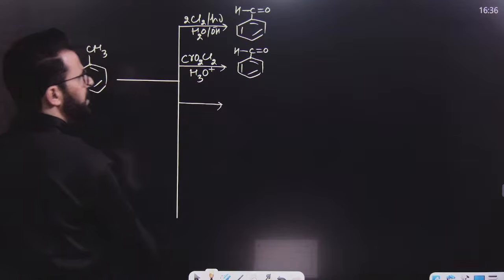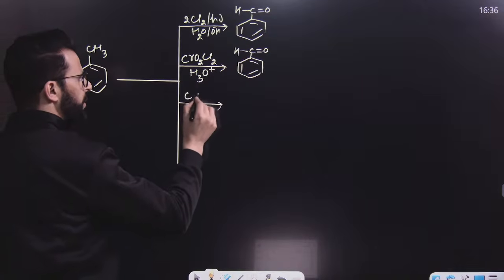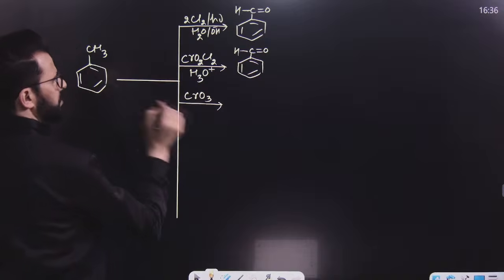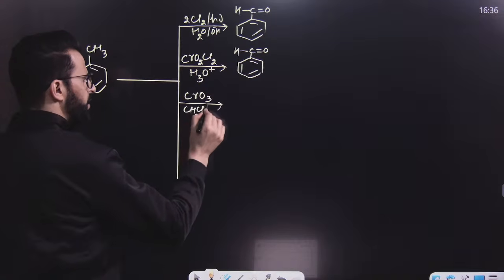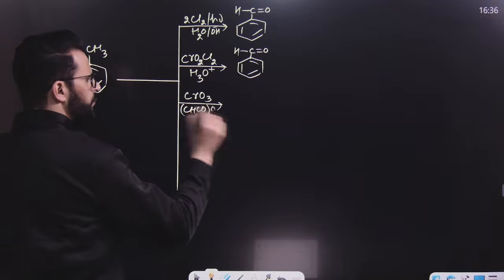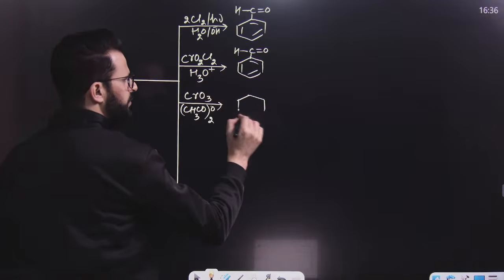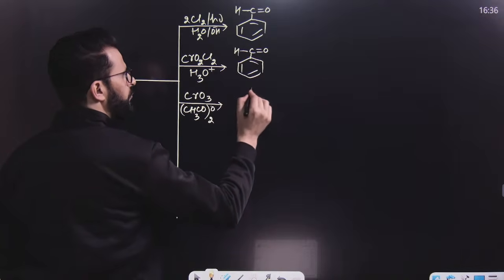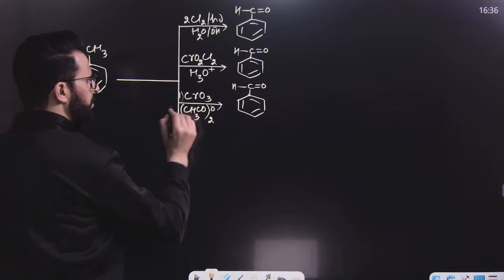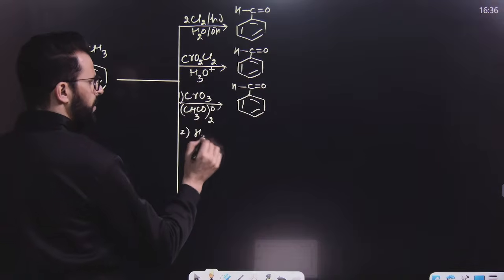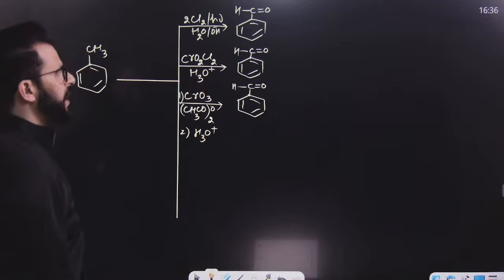After that, my dear students, if you are treating this toluene with chromium trioxide in presence of acetic anhydride, once again an oxidation will take place and it will result in the formation of benzaldehyde, followed by hydrolysis.